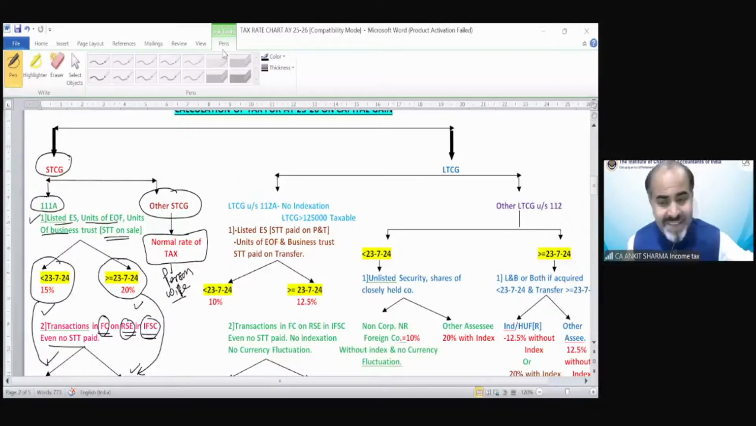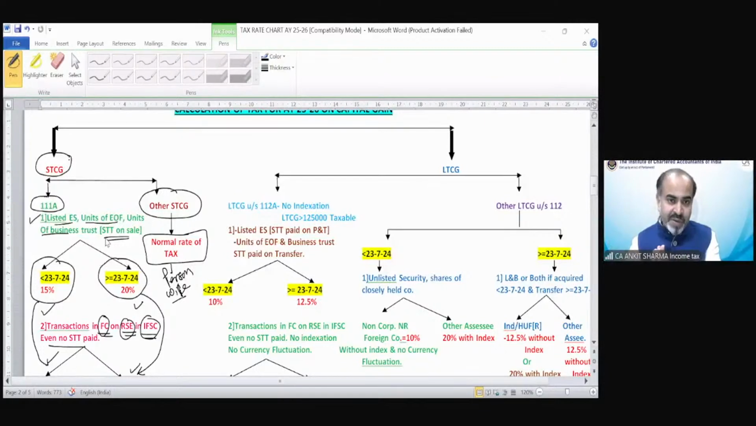If STT is not paid on STCG, it would be from your other short-term capital gain part. Clear, Aisha? If these conditions are not fulfilled, STT not paid, not from a recognized stock exchange, not an international financial service center, it would become your other short-term capital gain. So normal rate of tax would be there. Normal rate at what rate? I will tell you, Bhavna, what would be the normal rate. Normal rate would be slab rate, person-wise.